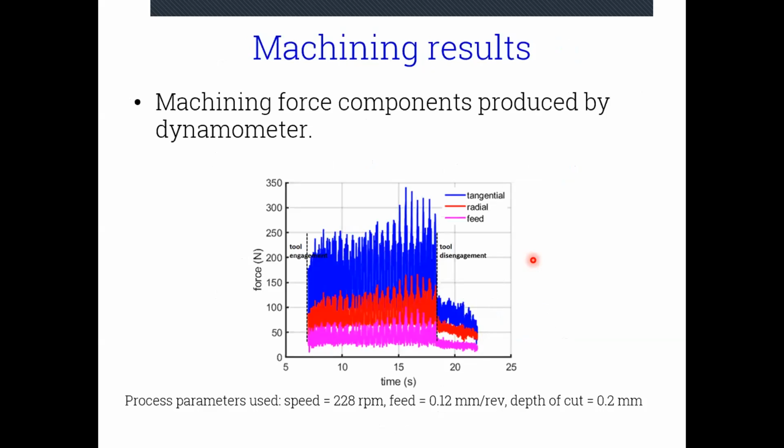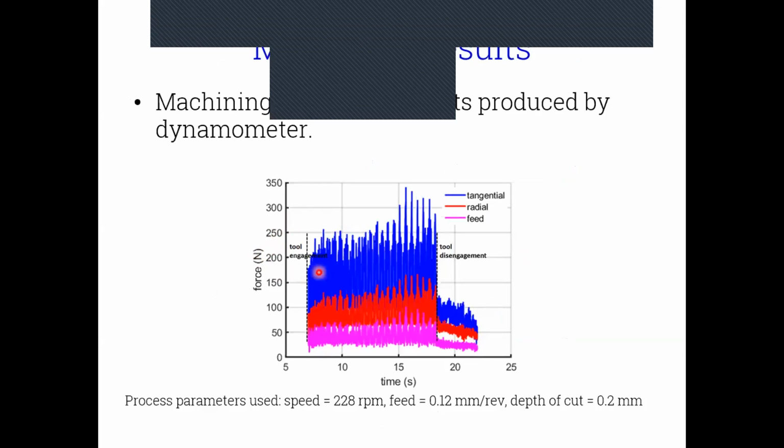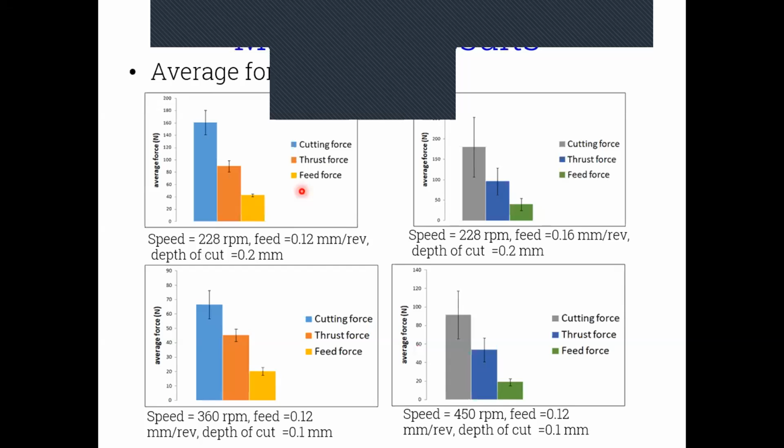This is the presentation of the forces which were acting on the workpiece. As you can see, here the tool was engaged, the forces started acting, and after the tool disengagement, the forces went down. The main process force here was the cutting force. As you can see, at 228 RPM, the cutting force average is around 160 newtons. And here also we have done for different feed rates and depths of cut.